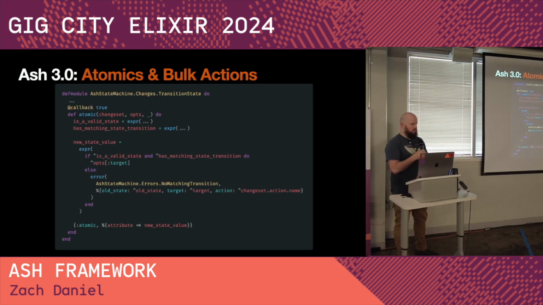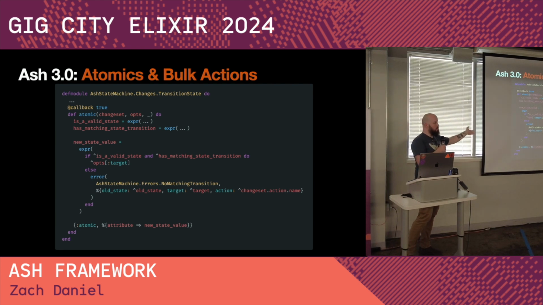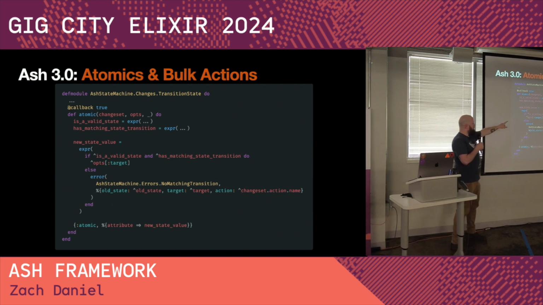Well, I can just, and I did, implement the atomic callback in our transition state change, which is a relatively complicated version of atomics. But the point here is that I can represent that same logic. I just write this one little thing, this composable atomic concept, which is basically like, look, if this next state is a valid state and there's a matching state transition, then you're good, set it to the target. Otherwise, we're going to get an error, right?